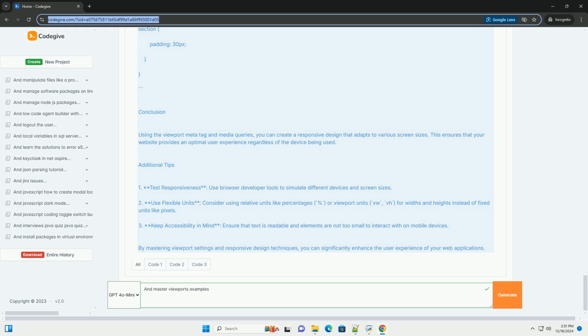By mastering viewport settings and responsive design techniques, you can significantly enhance the user experience of your web applications.